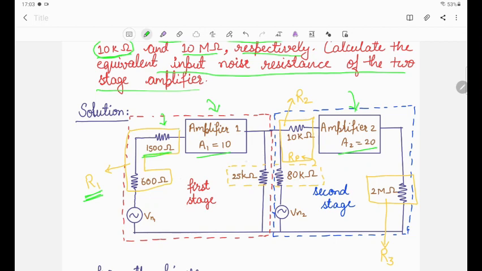The output resistance of amplifier 1 is 25 kilo ohm. Similarly, for the second stage the values given are 80 kilo ohm, 10 kilo ohm, and 2 mega ohm. We need to transform all the resistances to the input. We need to find the equivalent noise resistance here.